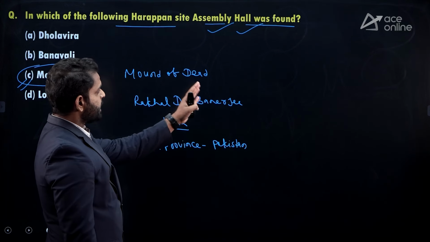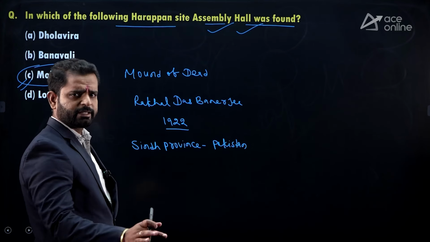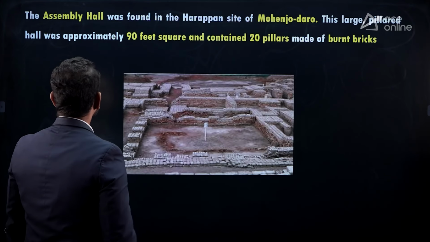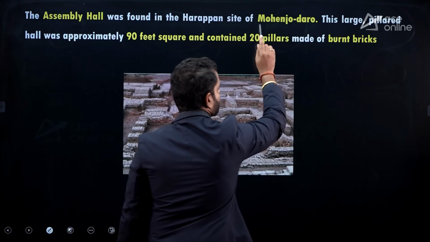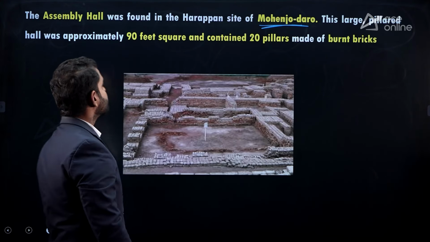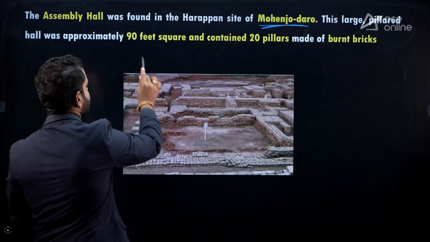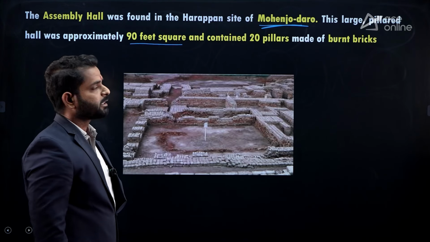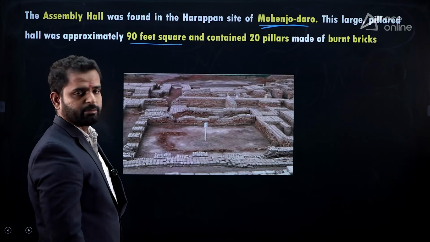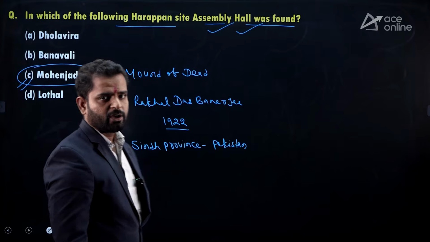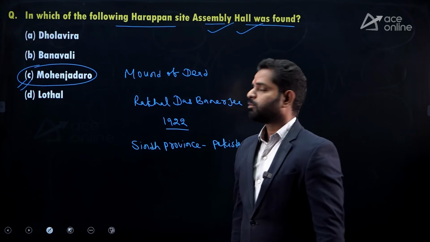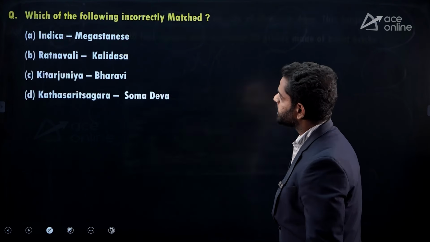Let's see the assembly hall image and the other details. This is the image. The assembly hall was found in the Harappan site of Mohenjo-daro. This large pillared hall was approximately 90 feet square and contained 20 pillars made of burnt bricks. So the correct option is option C, Mohenjo-daro. Let's see the next question.